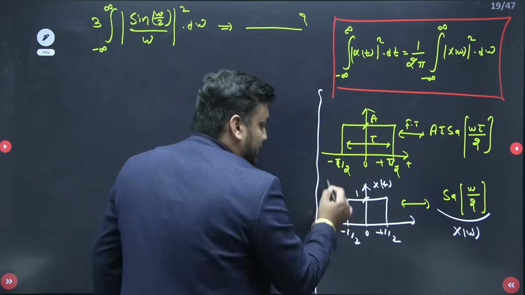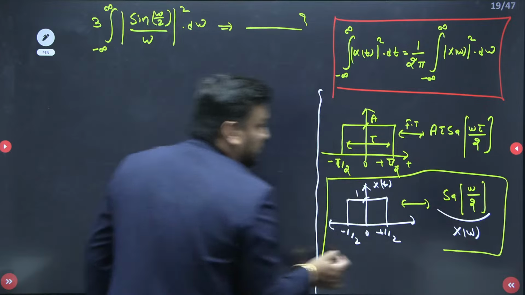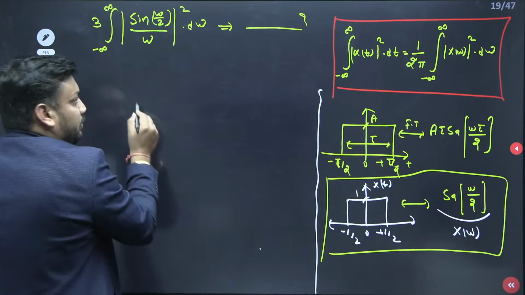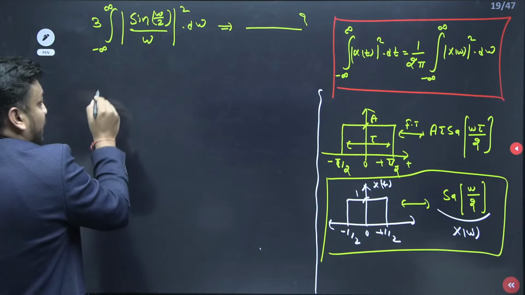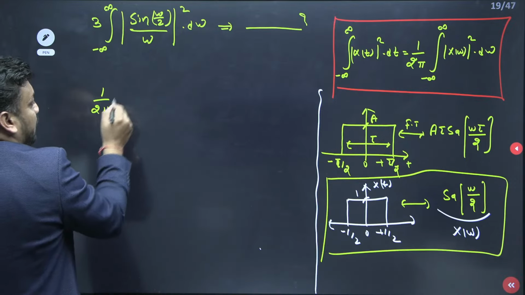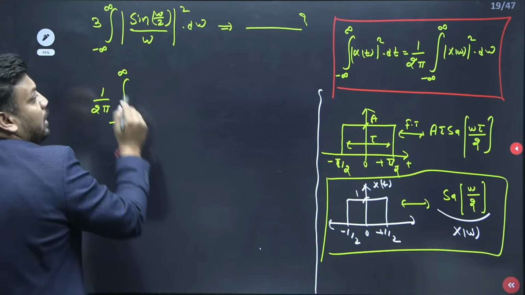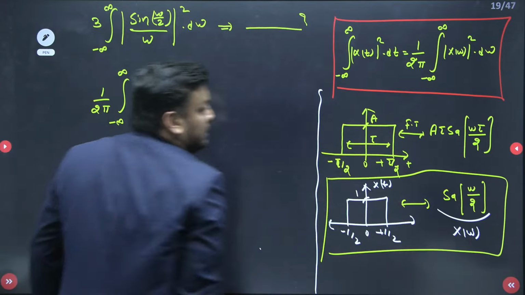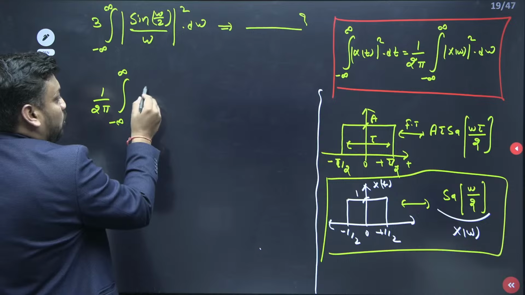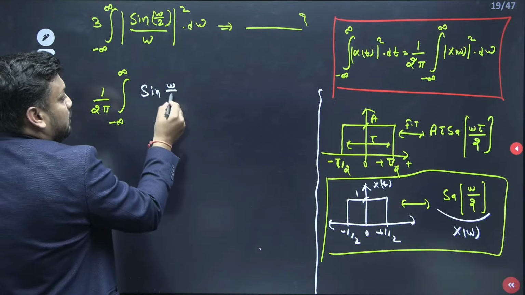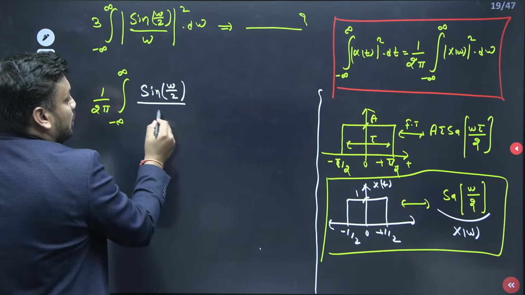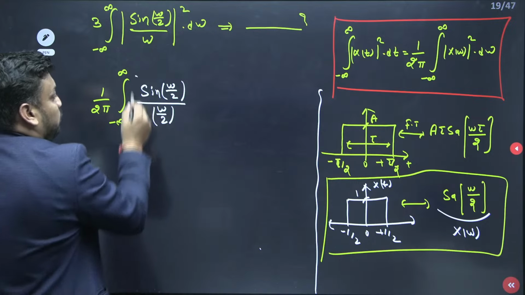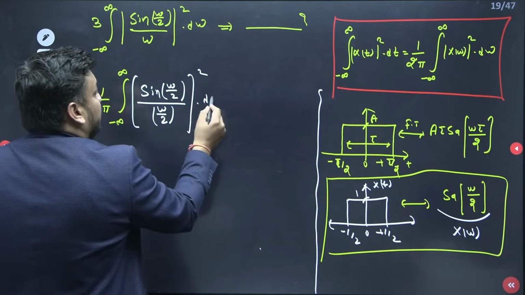And if in this x(t), X(omega), I apply the Parseval theorem, the upper one, then the right hand side will give me 1 upon 2 pi times the integral from minus infinity to infinity of mode of X(omega) whole square, meaning sampling omega. And do you know how to open sampling? Sampling omega is nothing but sin omega by 2 upon omega by 2, and the whole square of this, sampling omega, d omega. This is the Parseval theorem.